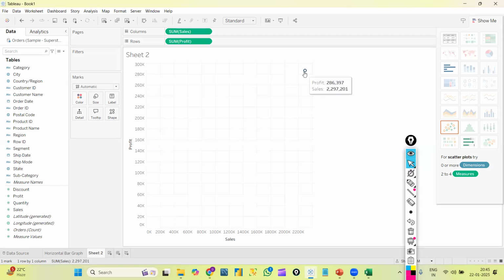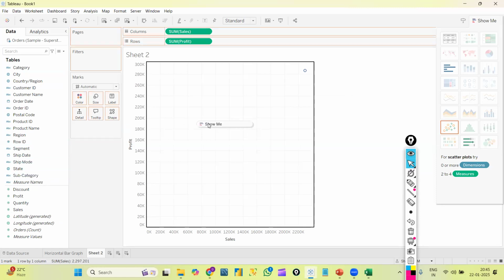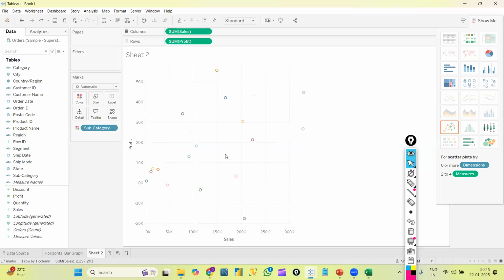Okay, so if we want to analyze in detail with respect to any dimension, suppose subcategory, if I want to analyze subcategories also here, I'll just drag this into this part. Then you can see for each and every subcategory, it will show me for a particular subcategory what is my sales value and what is my profit value, right?